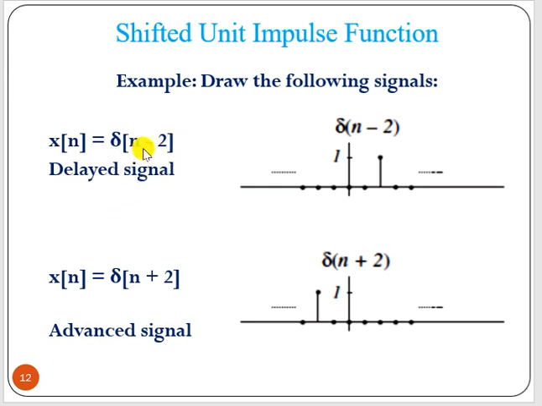Now here delta n minus 2, what does that mean? That means where the value should be equal to 1. Definitely it is not n equal to 0. Why?